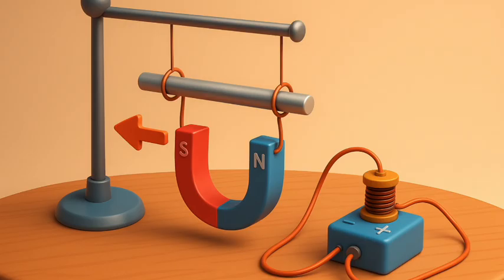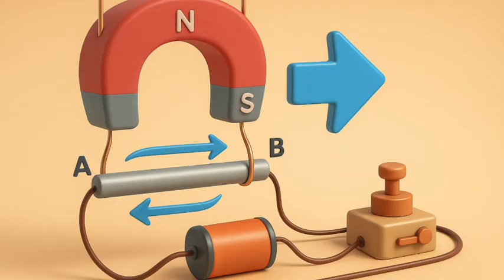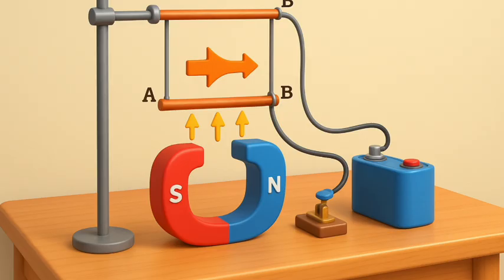What do you observe? It is observed that the rod is displaced towards the left. Reverse the direction of current flowing through the rod and observe the direction of its displacement. It is now towards the right. Why does the rod get displaced? Figure 12.12: A current-carrying rod, AB, experiences a force perpendicular to its length and the magnetic field. Support for the magnet is not shown here, for simplicity.